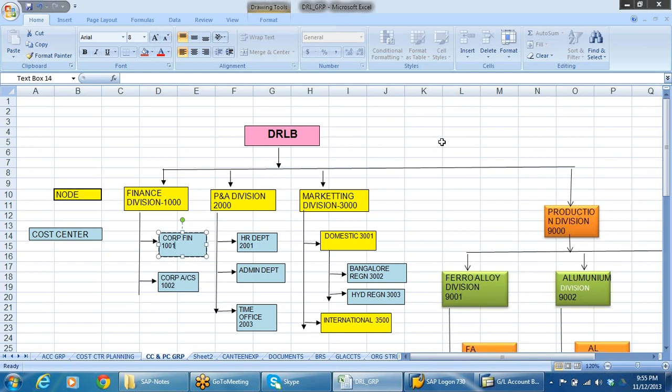That is possible means I have to define each and every vehicle as an internal order. That internal order is linked to the cost center. Cost center is again linked to the division. So like that, even below the cost center, we can define internal order and we can capture the expenses even at the lowest level.